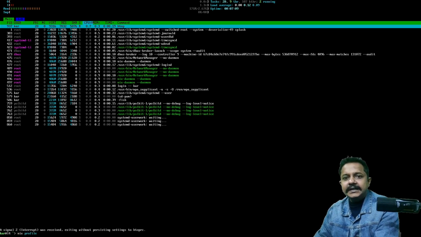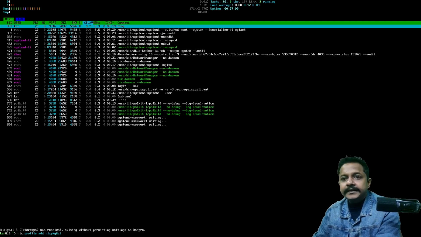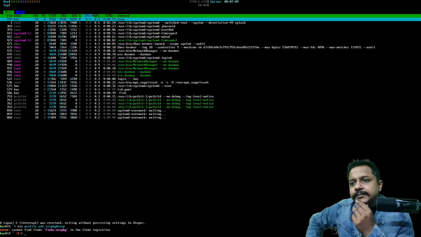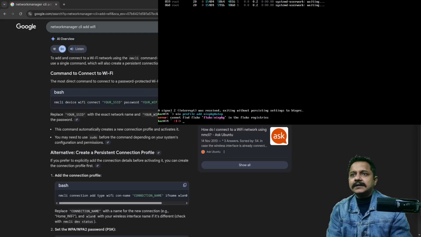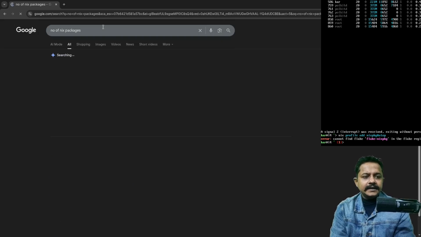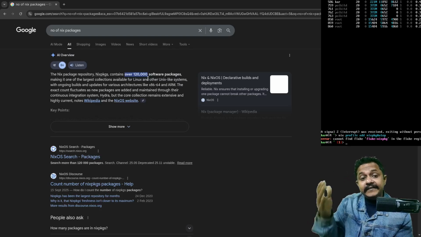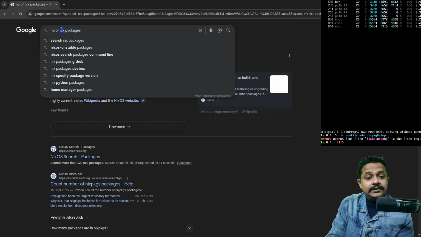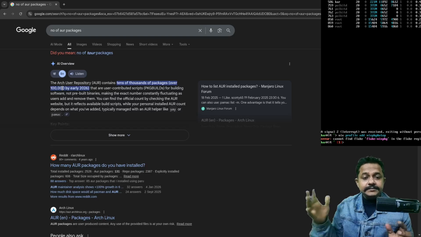Nix profile add nixpkgs hash htop. Would it work? nixpkgs hash htop. It will work. I think I'll have to put the GitHub link. So any package within nixpkgs. Let me show my other screen first. If I search for the number of Nix packages, over 120,000 software packages are available on nixpkgs. Number of AUR packages, 100,000. So nixpkgs is much bigger, much bigger.